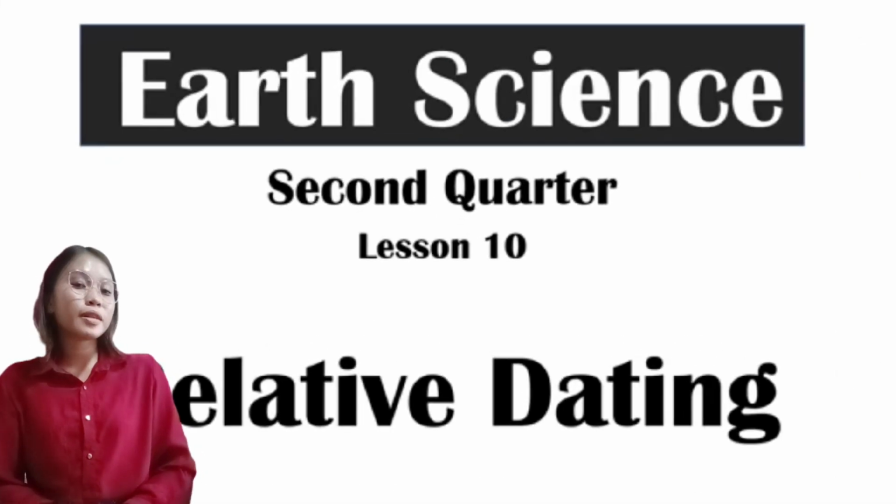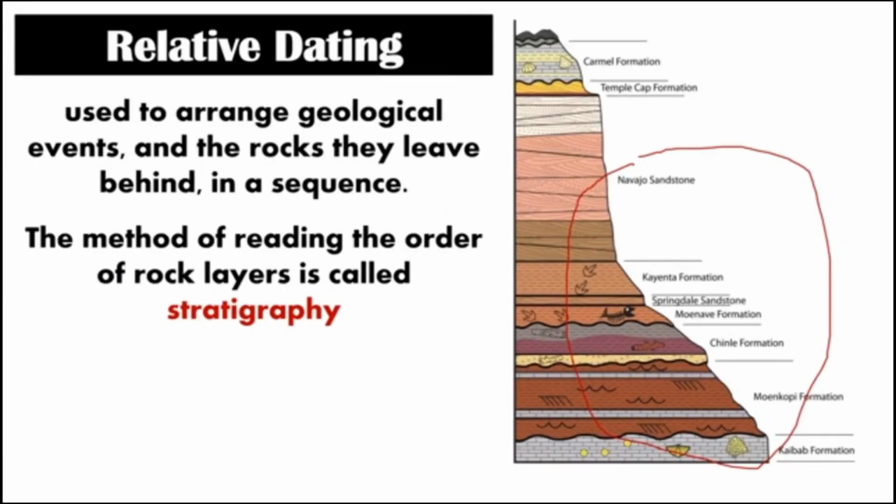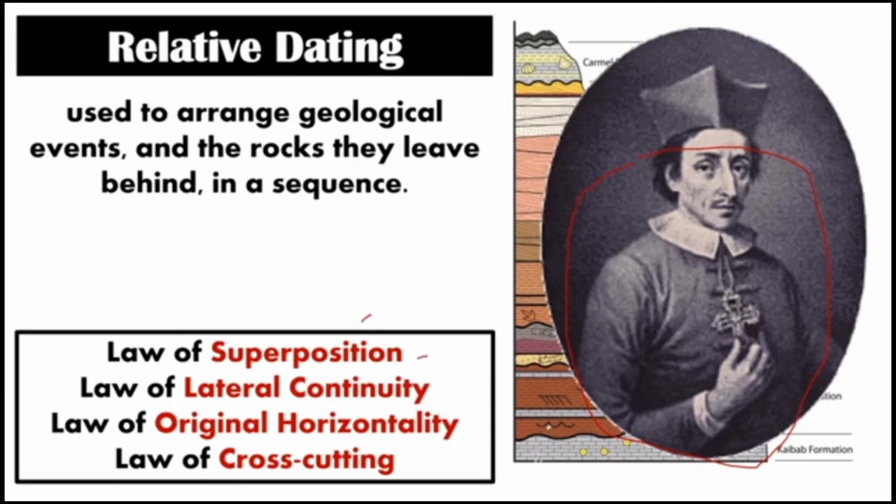Our last topic to discuss is relative dating. Relative dating is used to arrange geological events and the rocks they leave behind in a sequence. The method of reading the order of rock layers is called stratigraphy. According to Nicholas Steno, there are 4 laws in relative dating. First law is superposition. The second law is lateral continuity. Third is original horizontality, and lastly, the law of cross-cutting.